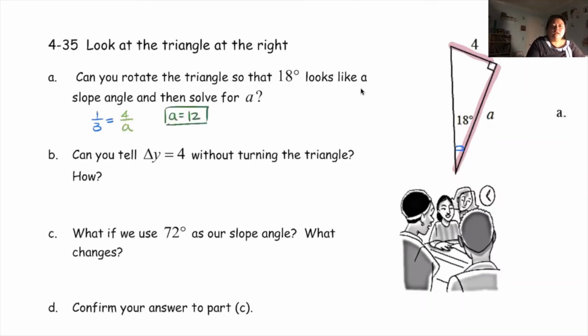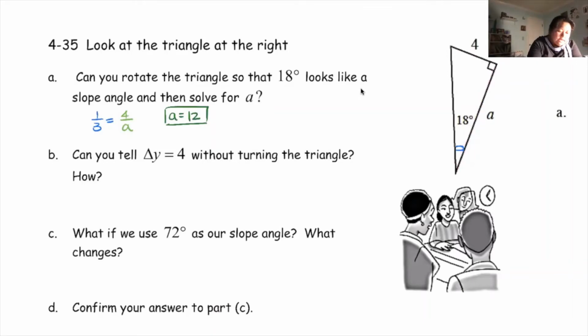Very nice. So can you tell rise? Can you tell your delta y equals 4 without turning your triangle? How can you do that? So if I don't turn my triangle, how do I know which one is my rise? Which one's the delta y? So here's a nice little trick.